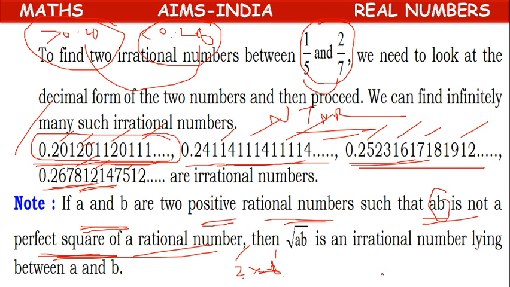The product of 2 and 8 is 16, which we can write as 4 squared. Here the product AB, which is 16, is a perfect square of 4.